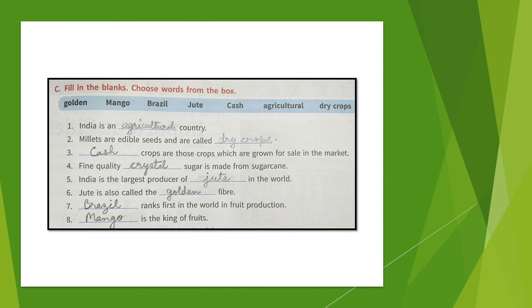Jute is also called the golden fiber. Brazil ranks first in the world in fruit production. Mango is the king of fruits. So these are fill in the blanks, and I hope you must have done them. The answers are given in the box. You have to choose the correct one and fill.